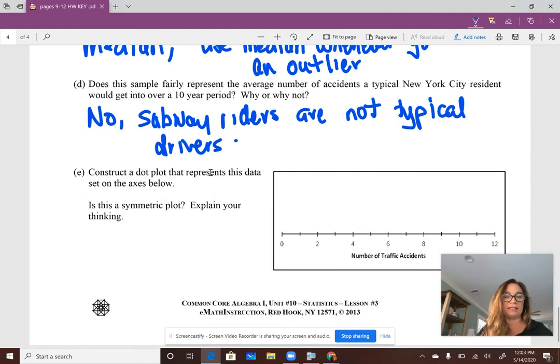Construct a dot plot. Is this plot symmetrical? Explain your thinking. I'm already going to say no, it's not. Okay, so I got to put 6 dots here. 1, 2, 3, 4, 5, 6. Then I have to put 8, so already poor planning. 1, 2, 3, 4, 5, 6, 7, 8. So it only looks like a 7 because I didn't do good.